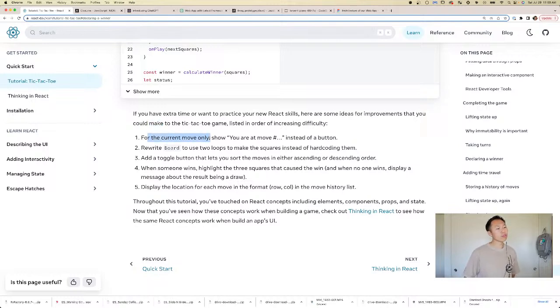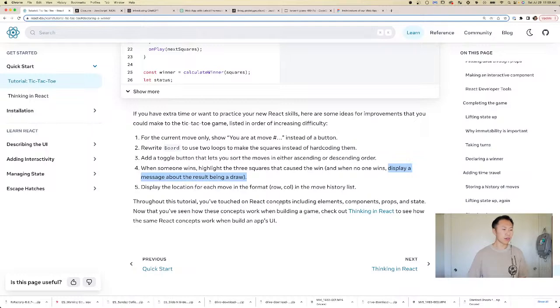For the current move only, show your move at number instead of a button. Okay. Rewrite Board to use 2 loops to make squares instead of hard coding them. All right. Add a toggle button to let you sort the moves in either ascending or descending order. When someone wins, highlight the 3 squares that caused the win. When no one wins, display a message about the results being a draw. So we did that, actually. We did the draw part. Display the location for each move in the format (row, col) in the move history list.